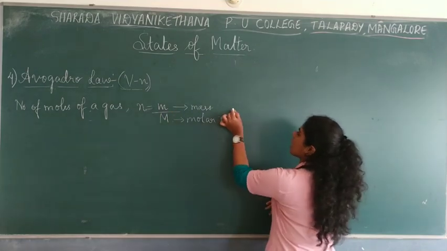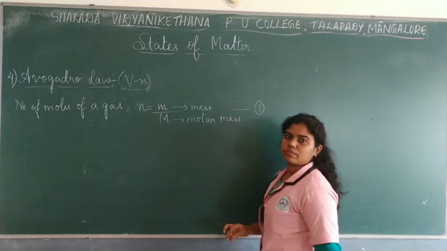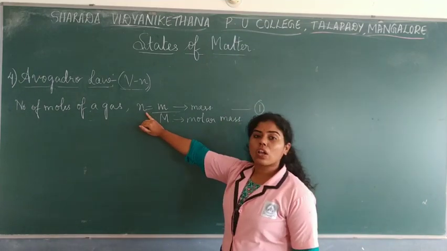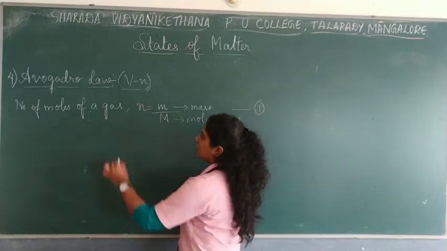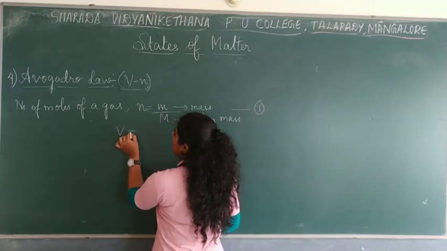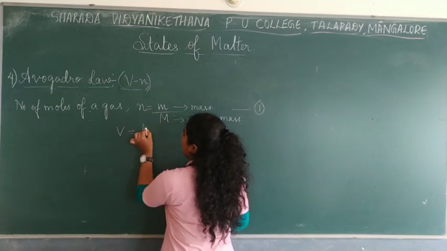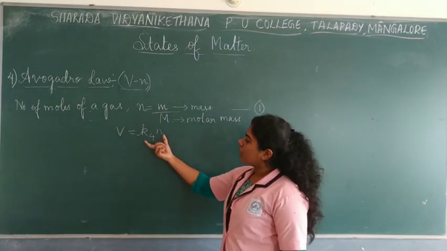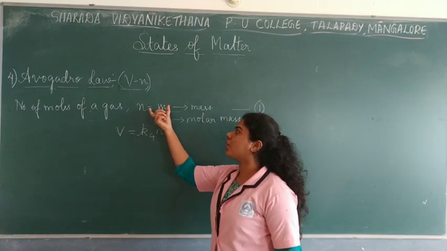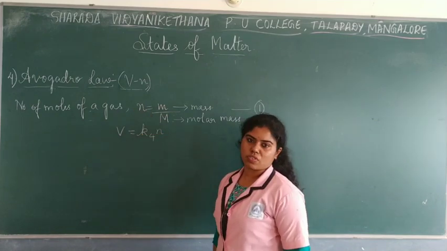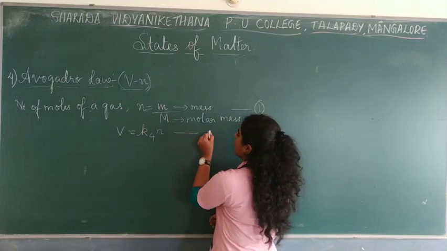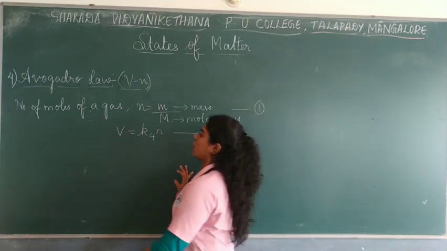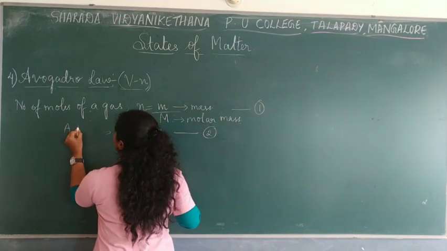Let us take it as equation 1. Done. Now, we already know that the Avogadro law is given as V is equal to K4 into N. Correct? So let me take this equation, in order to refer to the number of moles of a gas, as equation 2. So this is nothing but your Avogadro law.